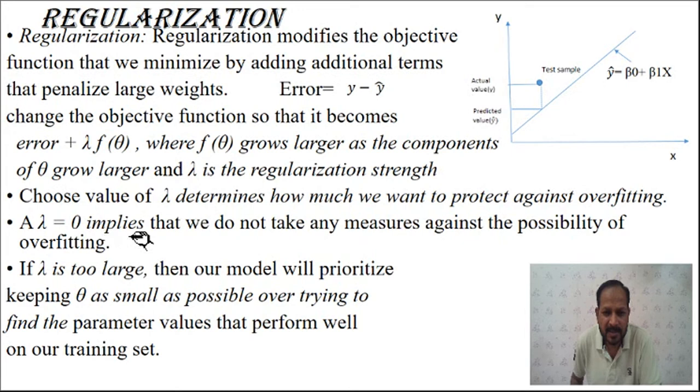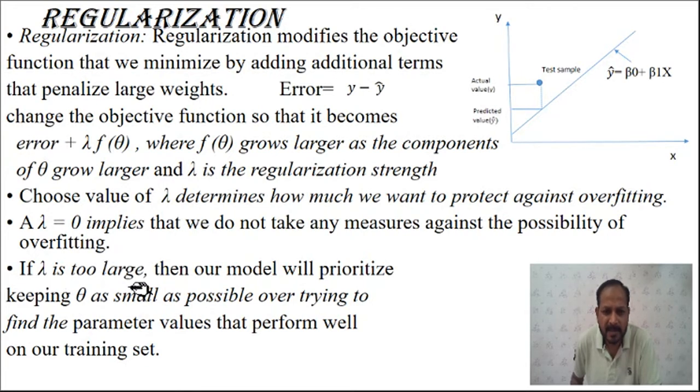Lambda equals 0 implies that we do not take any measure against the possibility of overfitting. If no overfitting occurs in your network, in that case we can put lambda equals 0. So the penalty term will become 0, and your normal equation for finding the loss function or the error function will remain as it is.